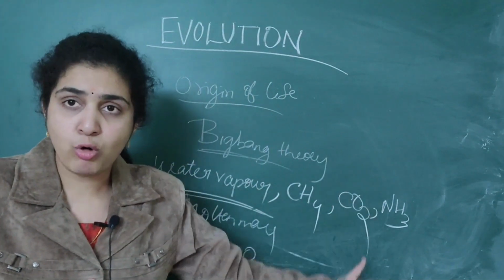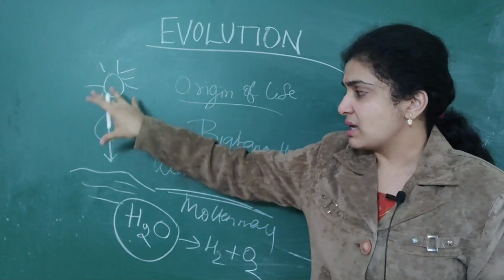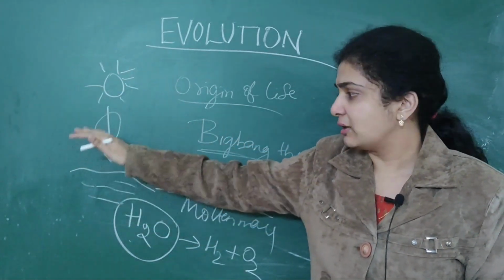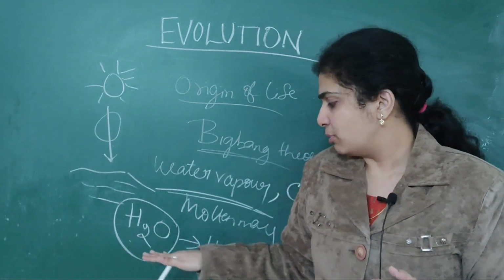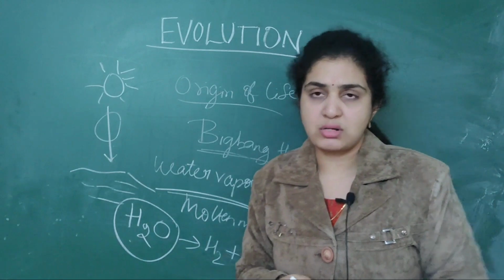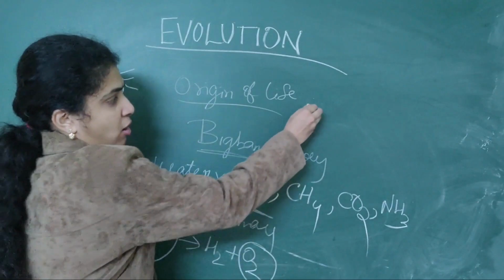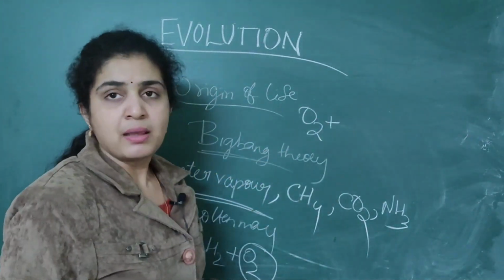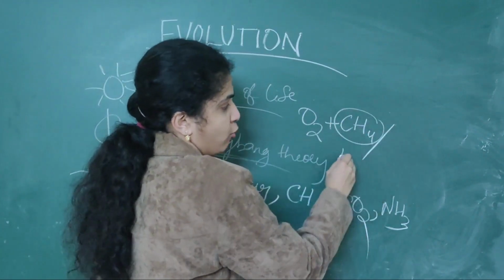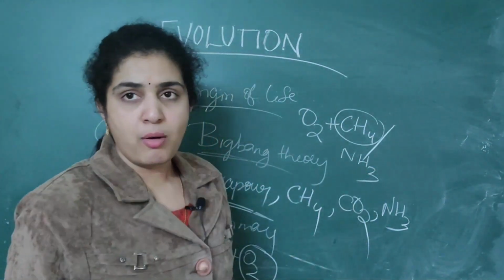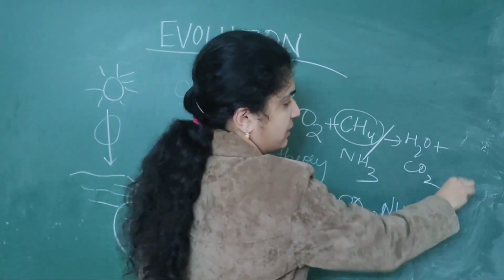Carbon dioxide and others came from the molten mass. How was oxygen formed on the earth's crust? In sunlight, when it touches the water particles, H2O is broken down into hydrogen as well as oxygen. Again, oxygen combines with methane or ammonia to form water as well as carbon dioxide.